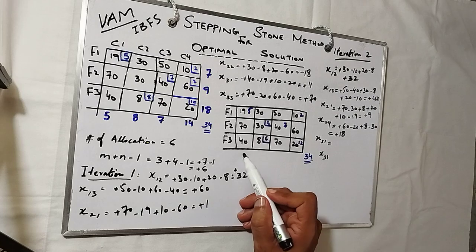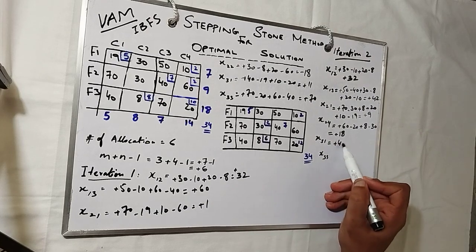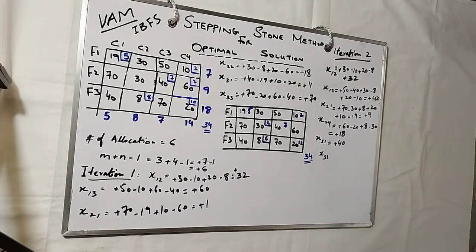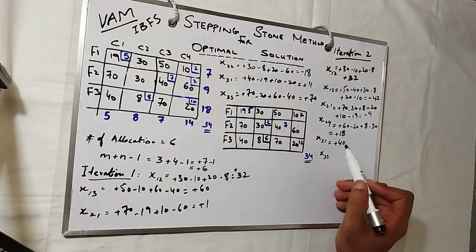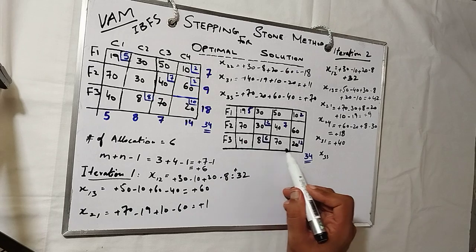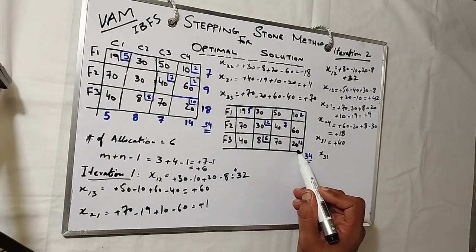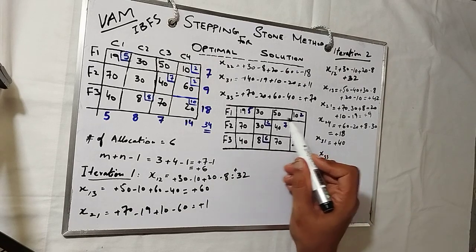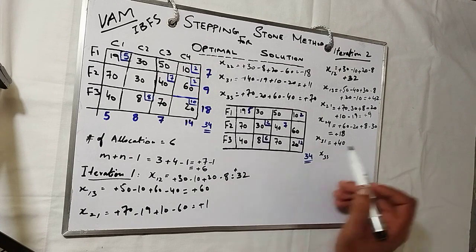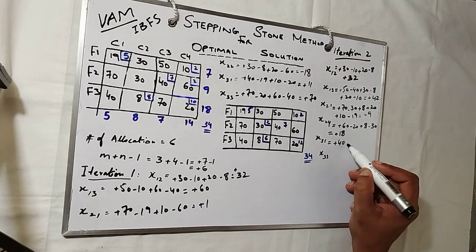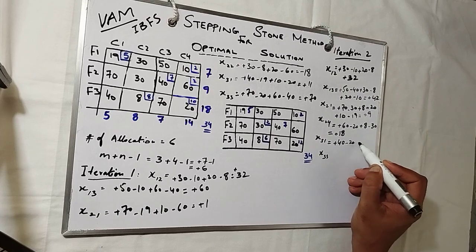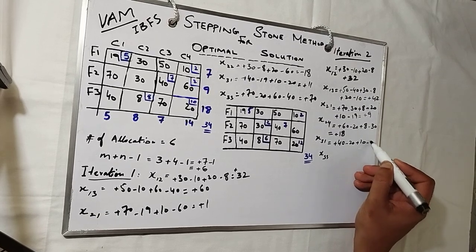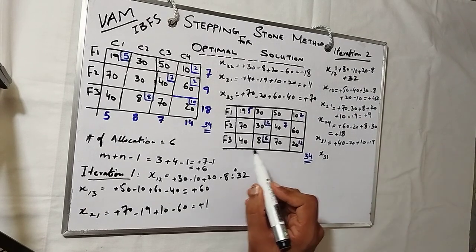So x24 started with the plus 18, which means there is no need of reallocation. Now x31, which is 40: you see the shortest is plus 40, minus 20, plus 10, minus 19. So we have to ignore the 8. Why? Because there is no short route.